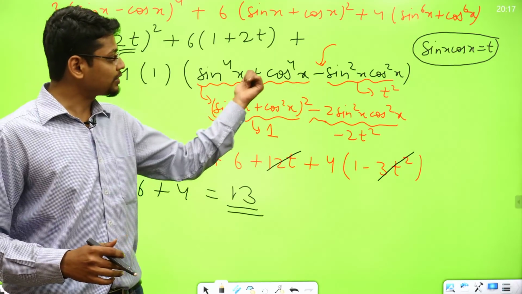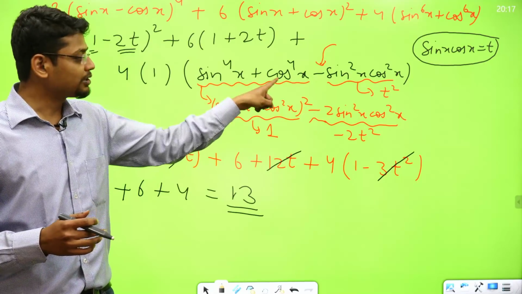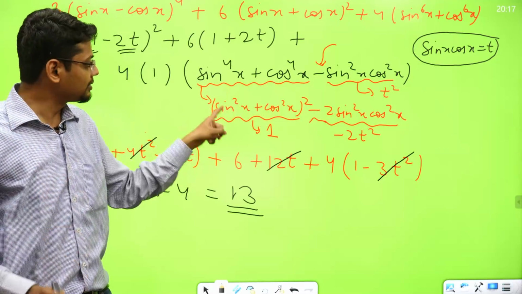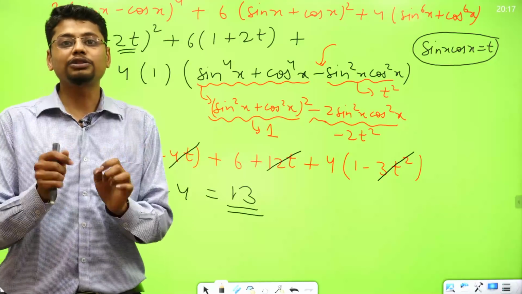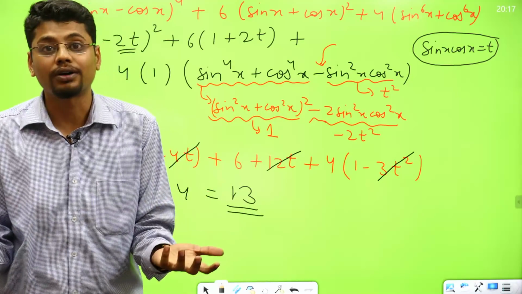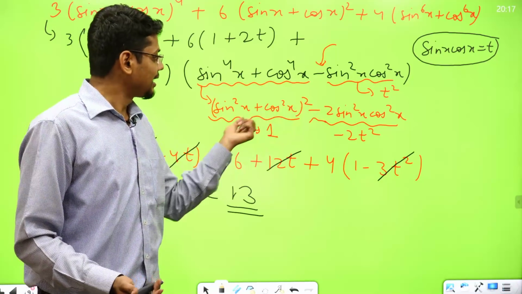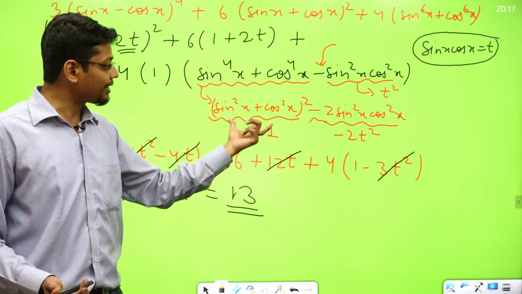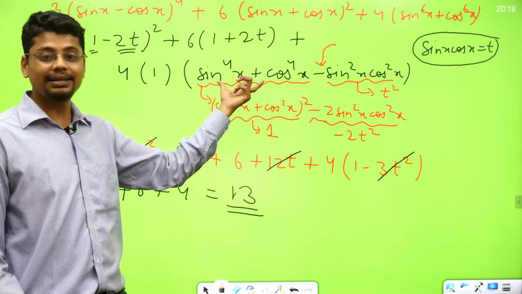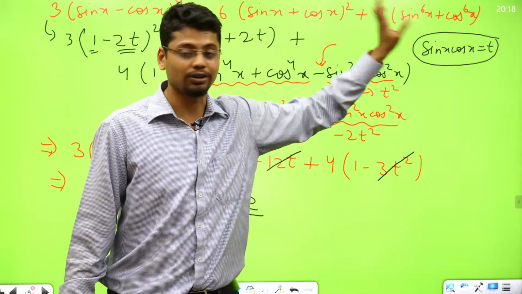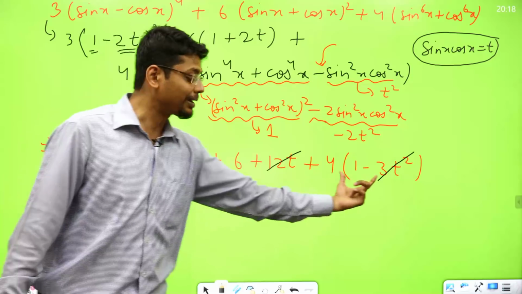Sin to the power 4x plus cos to the power 4x, how would I manipulate? Look at it as a square plus b square, this is like a plus b whole square minus 2ab, right? A plus b whole square minus 2ab will be what? A square plus b square, right? So I'm using that, and using this I have got this as 1 and this as minus 2t square. So it becomes 1 minus 2t square, where t is sin x cos x, right? So 1 minus 2t square minus t square, it becomes 1 minus 3t square.